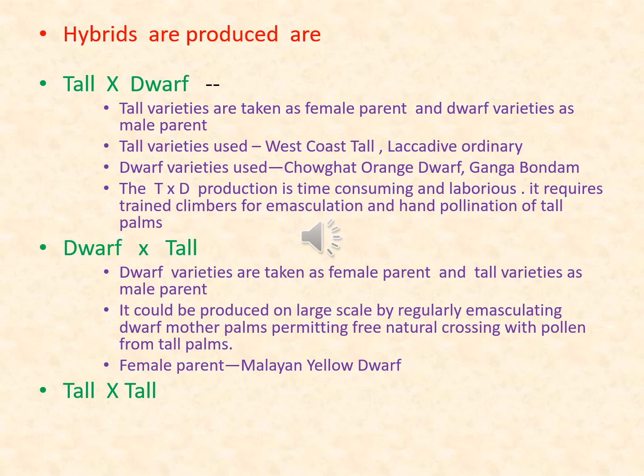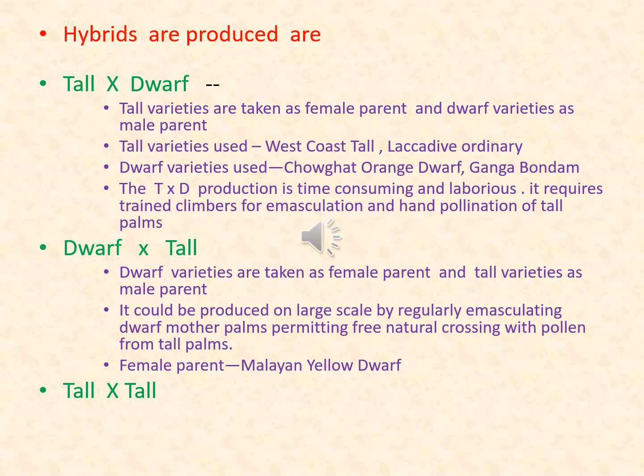The tall into dwarf cross production is time consuming and laborious because it requires trained climbers for emasculation of female parent, and again for pollination.